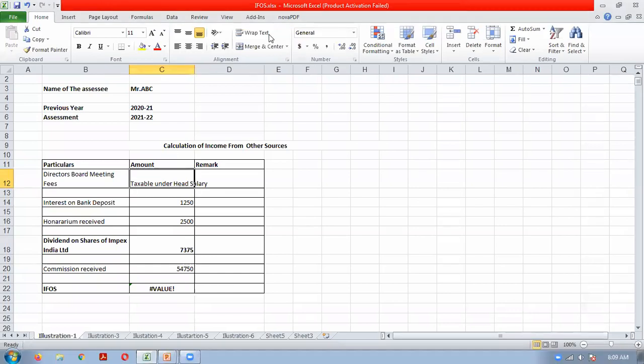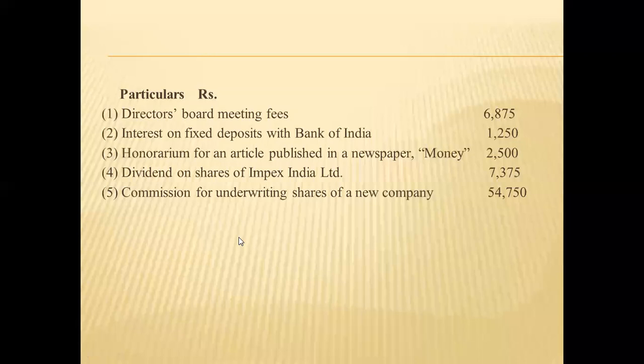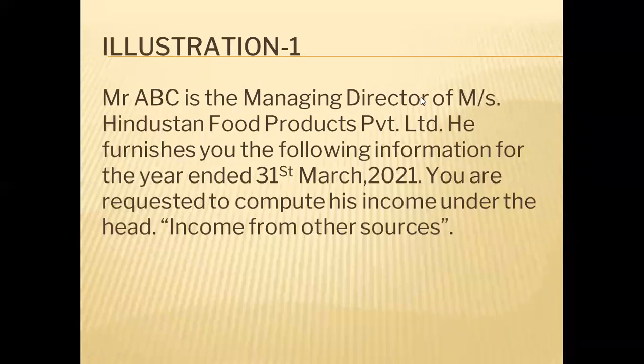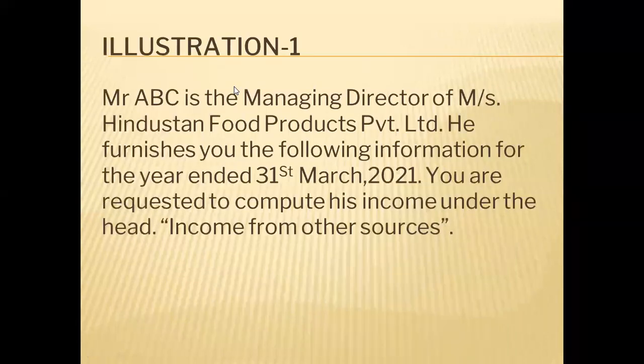You can always take your own opinion here, because if the word independent director was used instead of managing director here, then definitely this will come under income from other sources, because independent directors are not employees of the company. We have seen that because they are not the full-time directors of the company.